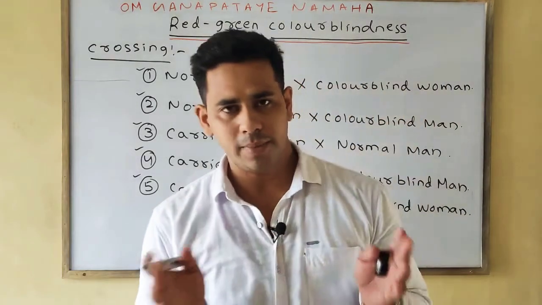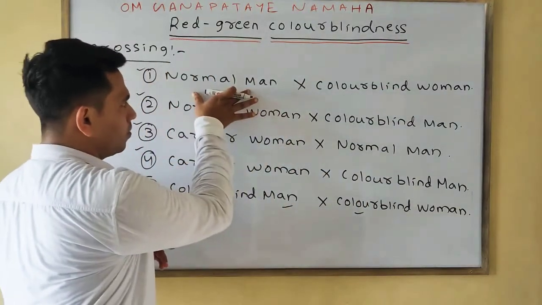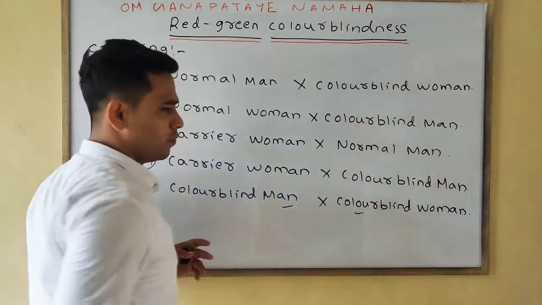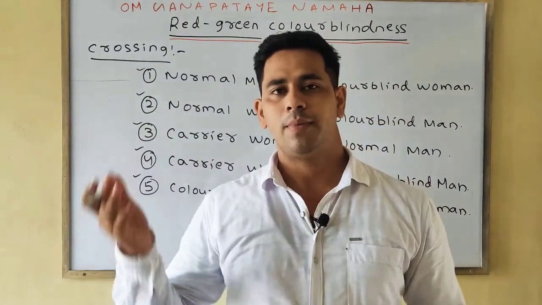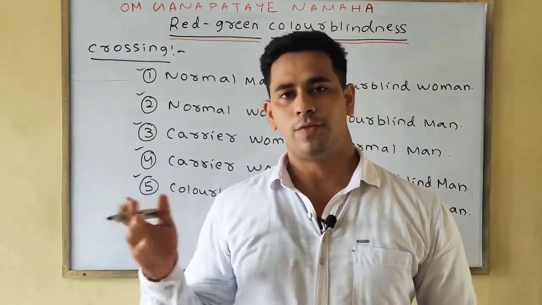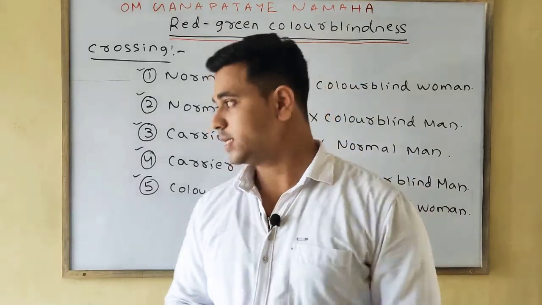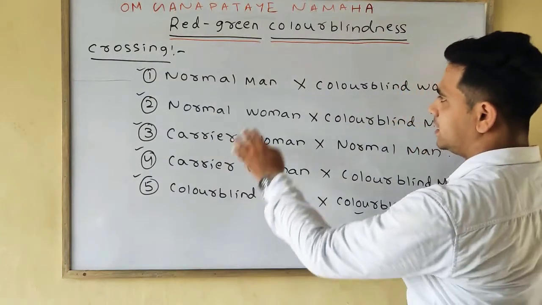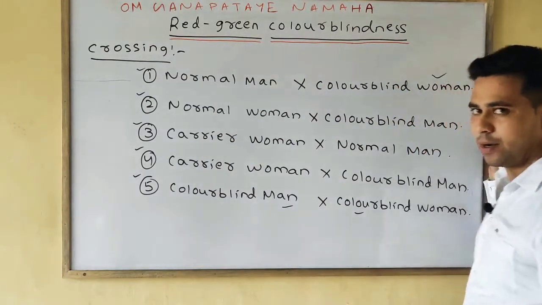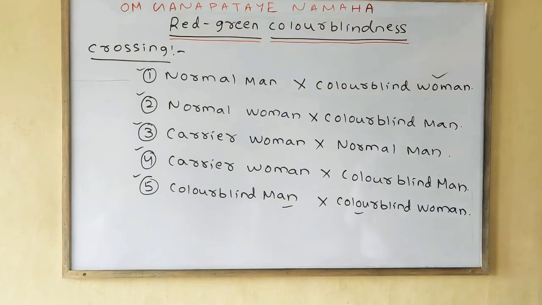By crossing, means if a normal man marries a colorblind woman, then what results will be found, or what offspring having what percentage of colorblind and normal we will find. We'll discuss in detail each one. So first you write all the cases, then we'll discuss one by one elaborately. Please note down.